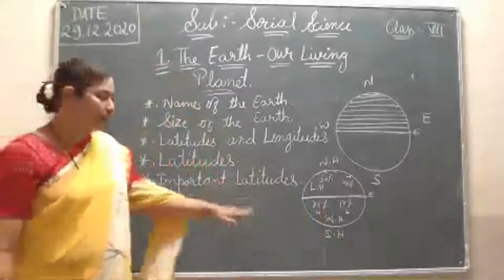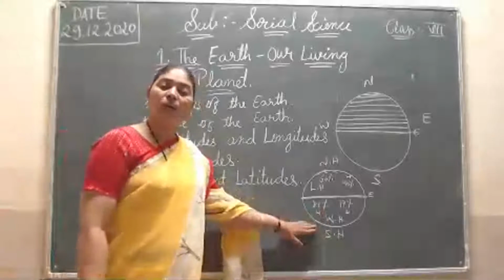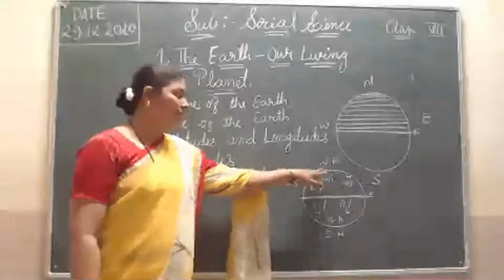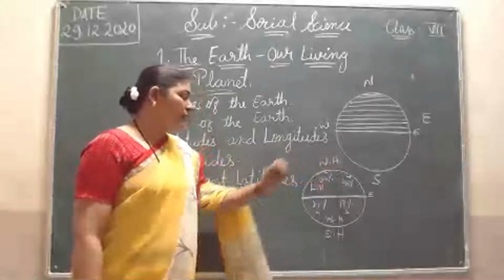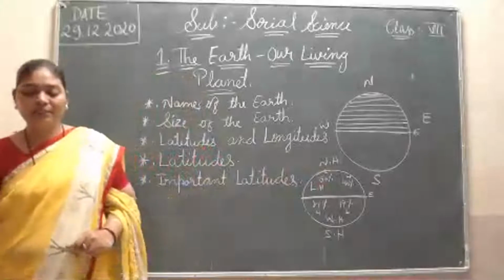You have to remember it: southern hemisphere, water hemisphere; northern hemisphere, land hemisphere. Understood? Okay, thank you.